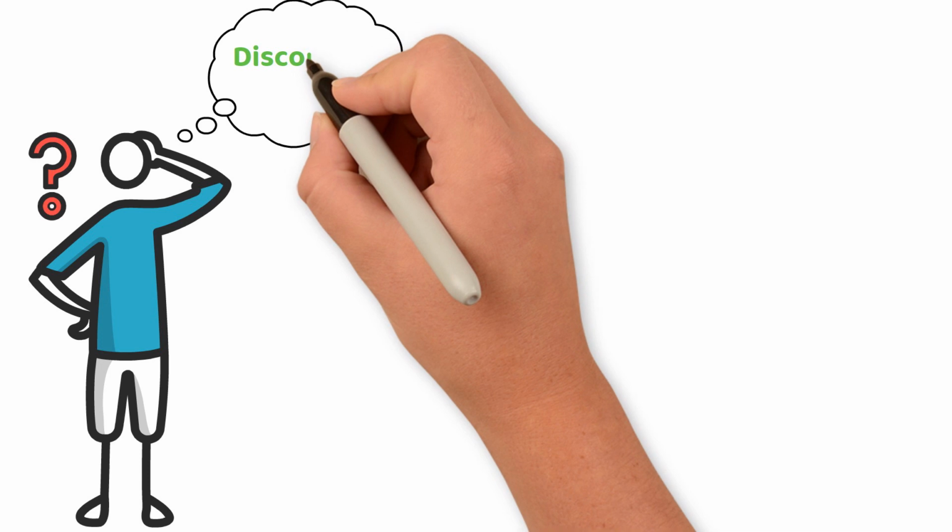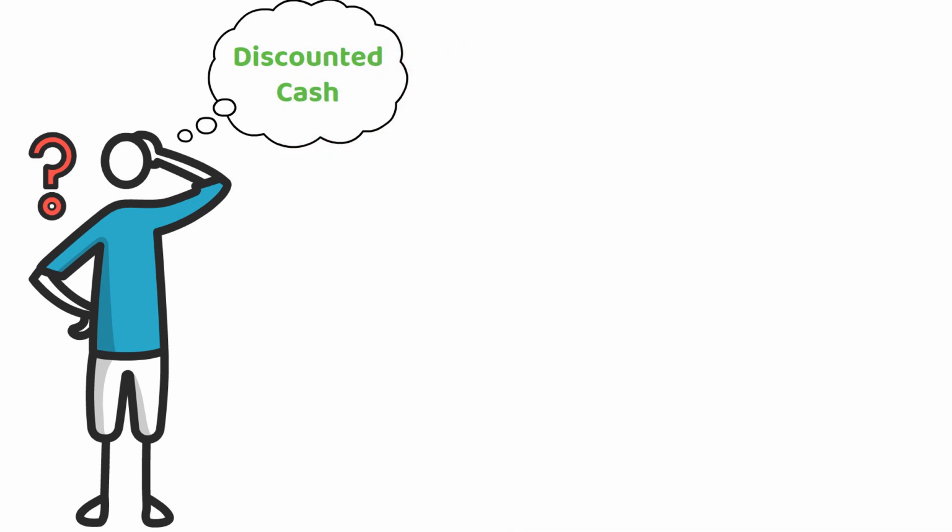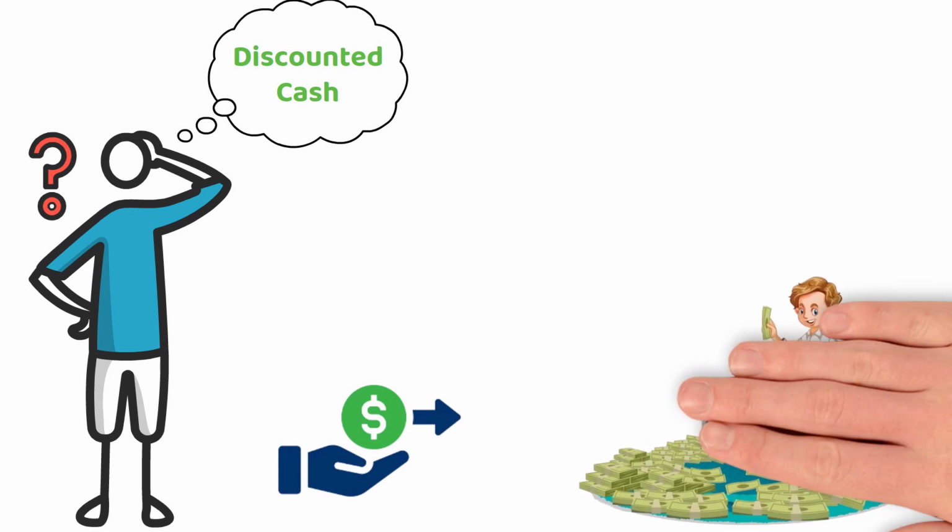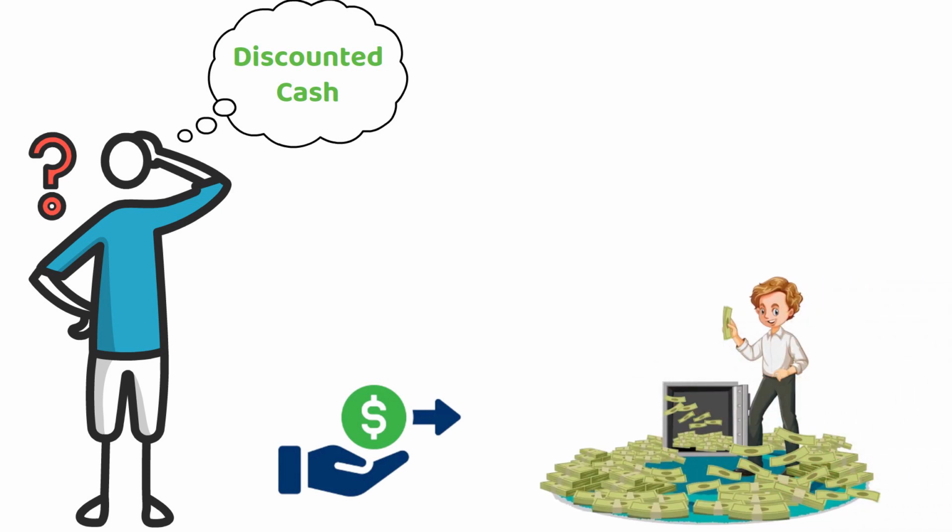Now, if you recall, Warren mentioned that calculating intrinsic value involves discounting cash. But what does that actually mean? Essentially, it means assigning a value to an investment based on the amount of money it could generate in the future. This involves discounting future earnings to arrive at a meaningful present value.